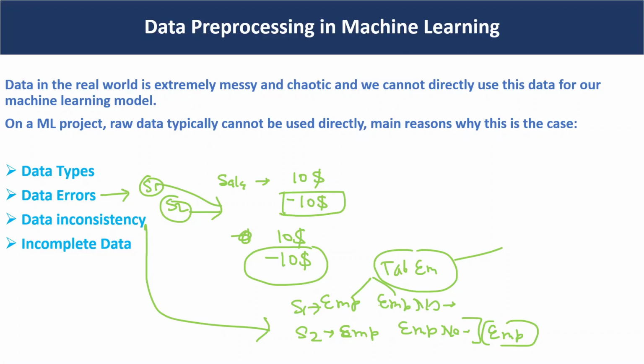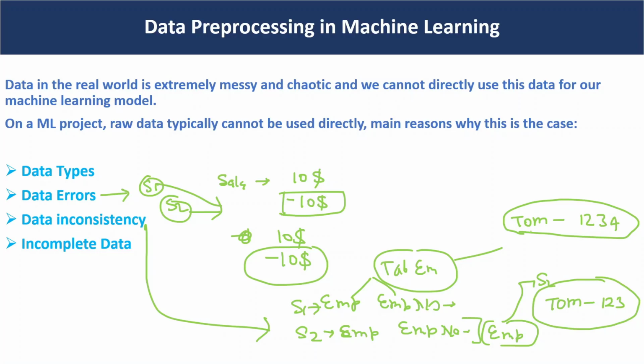While collecting the information from source S1, I found that the employee name is Tom, his employee ID 1234. But in source 2, the same employee has employee ID 123. It means the data which we collected from source 1 and source 2 is inconsistent. So we have to remove this type of inconsistency in the data.